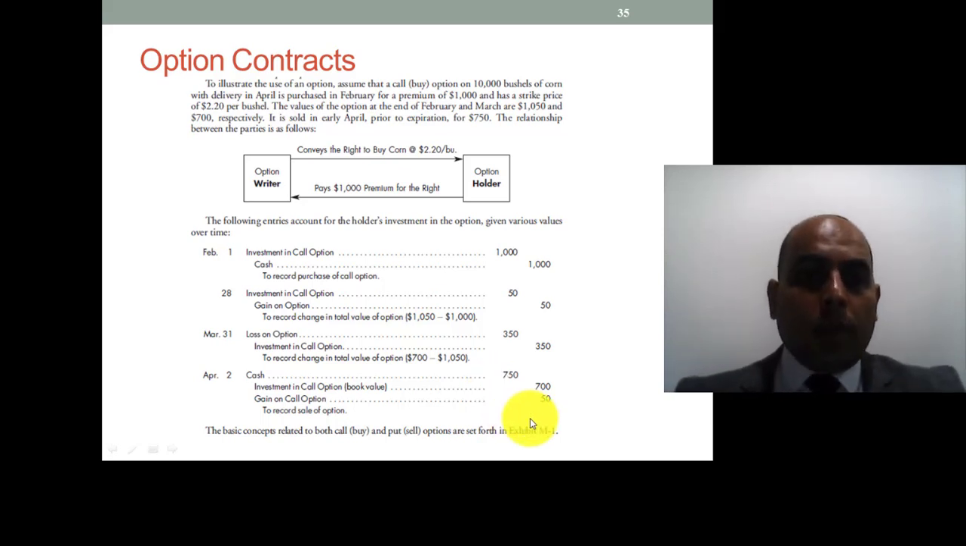In this example, we have discussed option contracts, the option writer, the option holder, and the accounting treatment: how we recognize, how we value, and how we dispose of it. Let us move on to the coming learning objective. See you.